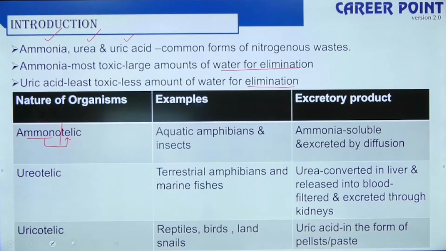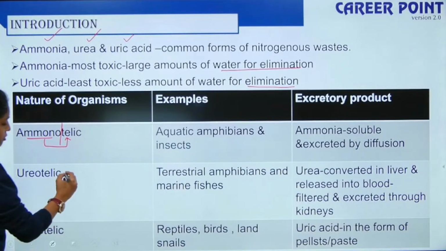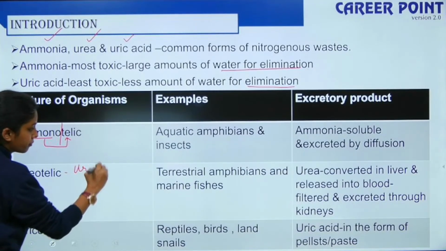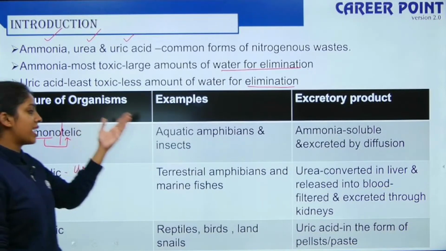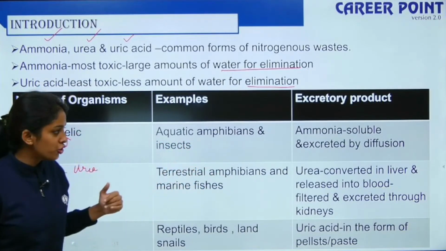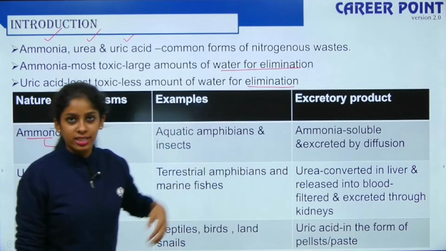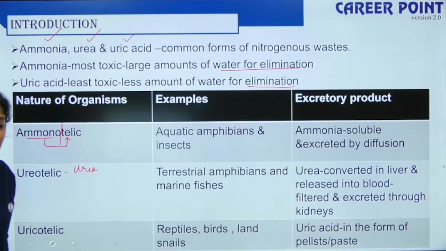The next one is ureotelic. Their excretory substance is urea. It is terrestrial amphibians and marine fishes. Urea is converted in the liver and it is released into the blood, filtered and excreted through kidneys. So, this is what happens in ureotelic.